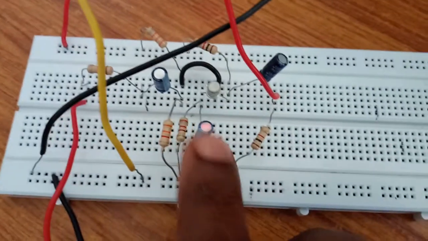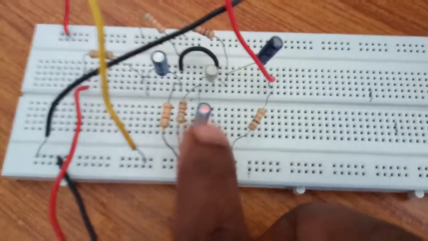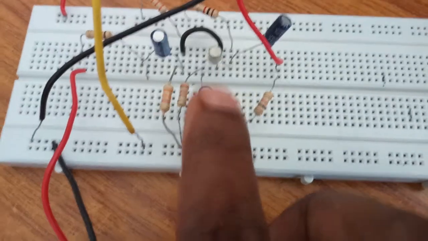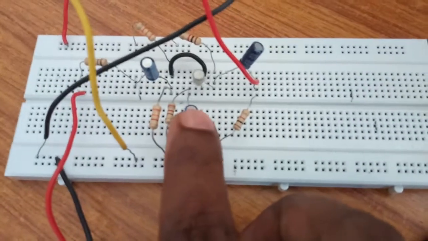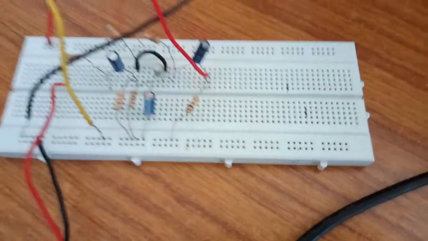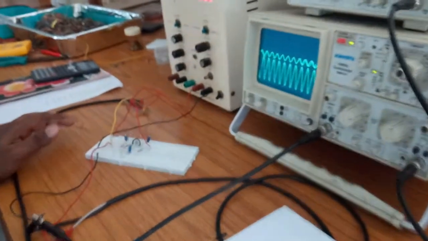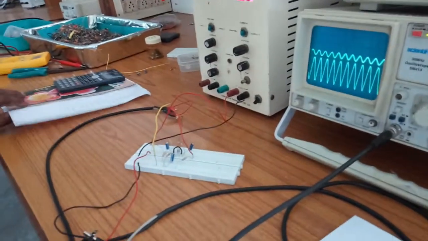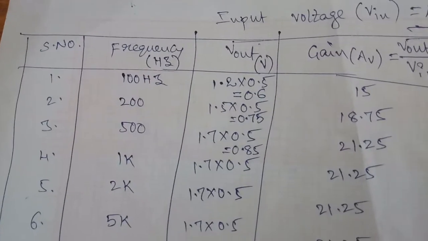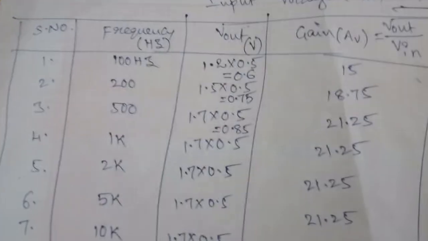If you remove this capacitor, then there is feedback. If there is a capacitor, then there is no feedback. So this circuit is without feedback. If you measure the values, this is without feedback.